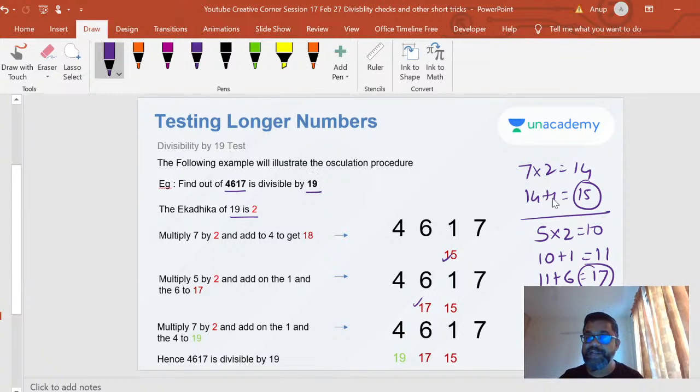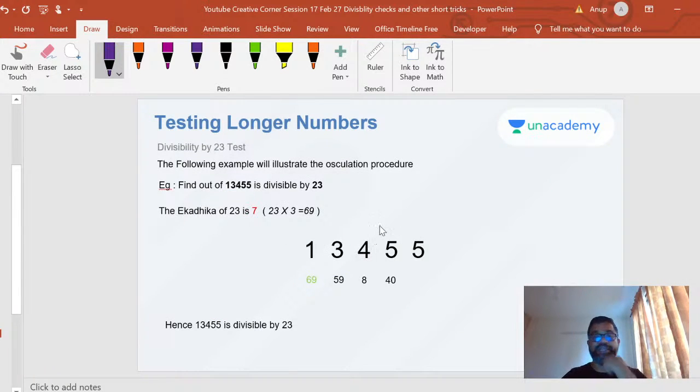Just ensure that we don't commit any silly mistakes while doing this multiplication and addition. That's all. If you're not doing that, then you are certain to get the right answer. It just requires focus, because these are small operations, very easy to do. We all know this. We've been doing this for many years, right? Multiplication, basic addition. Suppose I made a mistake here. Mistakes do happen, but ensure that as soon as you recognize it, you correct it. See, I recognized it quickly and corrected it, right? That's important.